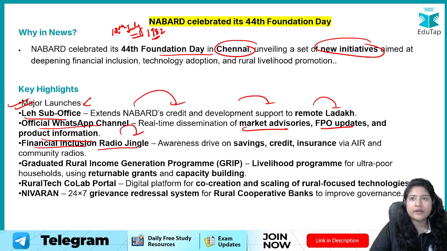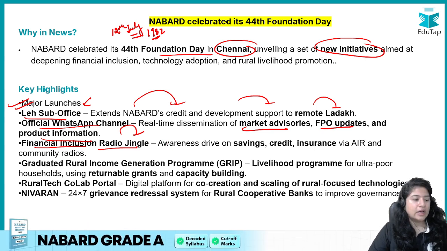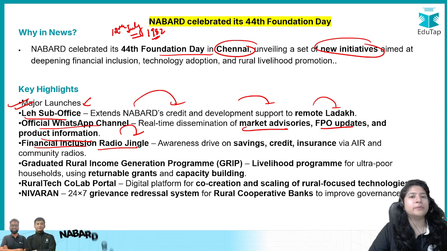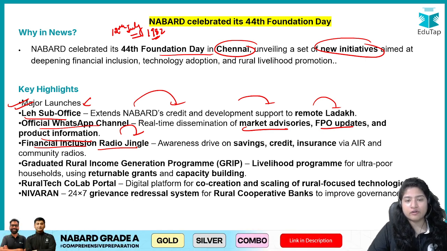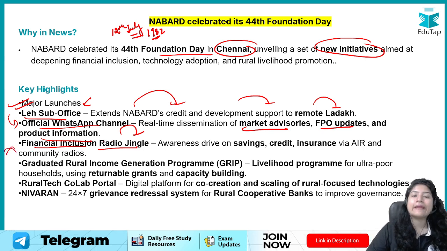So via radios, because usually people do watch TV and it is now available to most of the country, but if we talk about the remote areas, it might still not exist, right? Or maybe people are still dependent on radios to listen to the news or any information. So what NABARD is doing, they are using the latest technology like the WhatsApp channel, and also the previous reliable technologies like radios to increase the awareness.